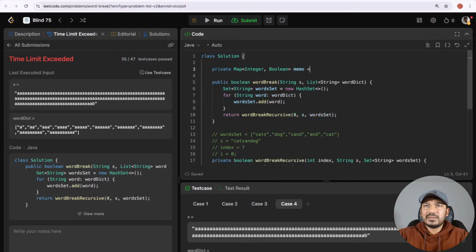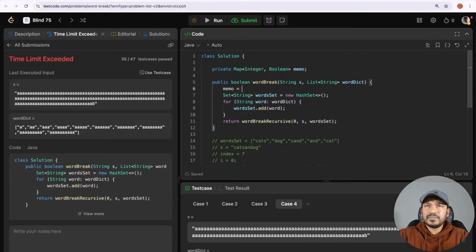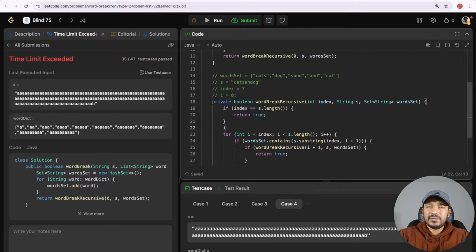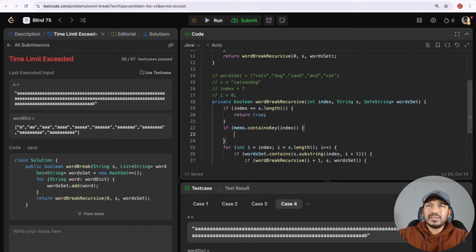Okay, let's initialize that. Okay, I didn't create a separate constructor here. I just initialized it here only. Now let's see, I can use memo here. So if memo.containsKey index, so this is the base case anyway.